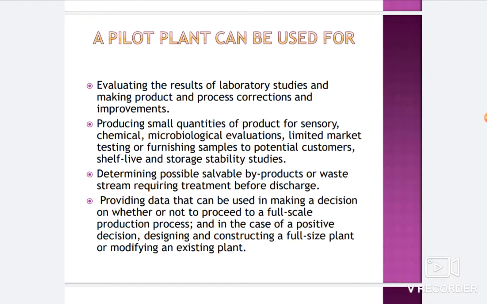It is also used for producing small quantities of products for sensory, chemical, and microbiological evaluations, limited market testing, or furnishing samples to potential customers. Shelf life and storage stability studies are also done.